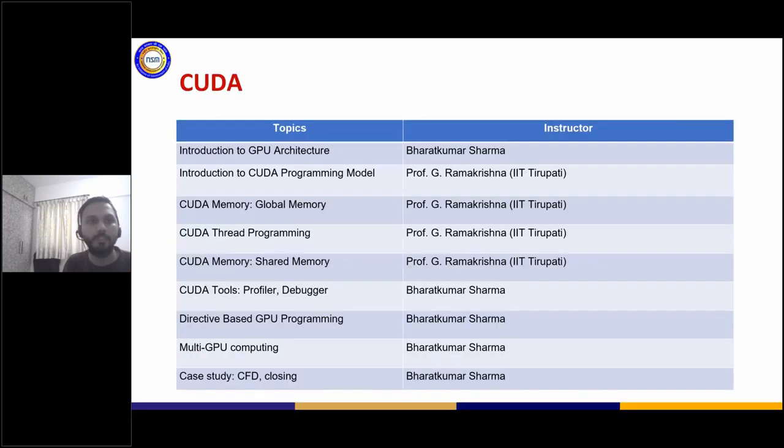The GPU sessions have been put into several modules. Today, the session will be taken by me, which is the introduction to GPU architecture. It will not have any hands-on session.